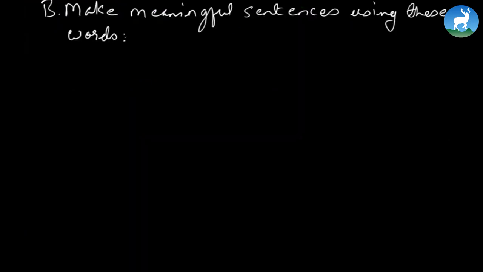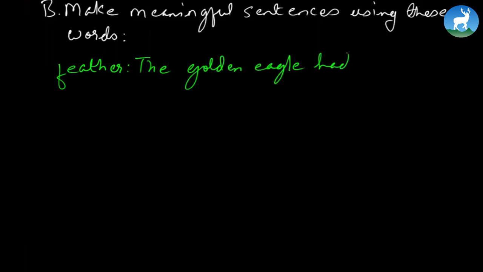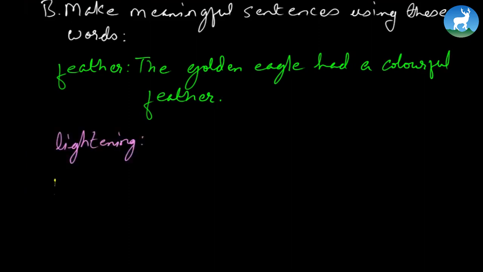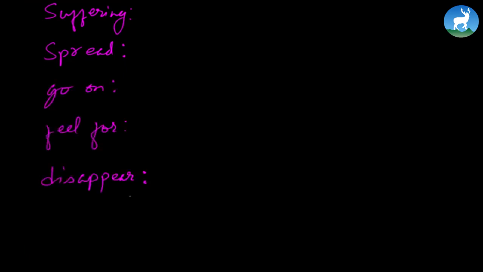Now let's continue further. Make meaningful sentences using these words. Of course, it's just like what we had done earlier with the vocabulary word. Now here you just make sentences out of these words. Feather. Let's say we make one sentence here. The golden eagle had a colorful feather. Now lightning, put out, laugh at, effort. Let's move further. Suffering, spread, go on, feel for, disappear. So these are the words. You just make sentences out of these words. Of course, you can do it as homework.